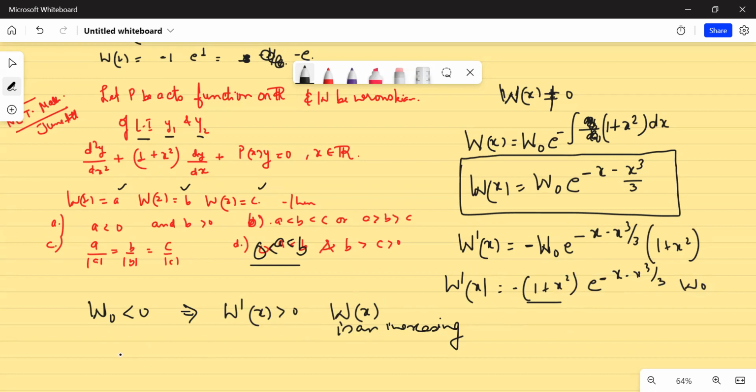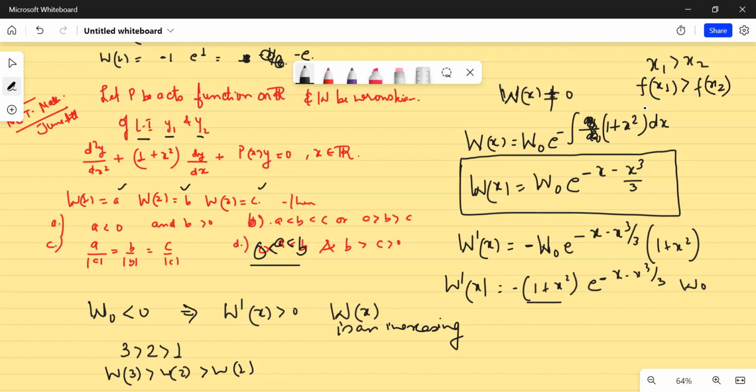If the Wronskian is an increasing function, given that 3 is greater than 2 is greater than 1, Wronskian at 3 would be greater than Wronskian at 2, would be greater than Wronskian at 1. You know from the definition of an increasing function, if x1 is greater than x2 and f is increasing, then f of x1 should also be greater than f of x2. So by that way, I can write that W3, that is C, is greater than B is greater than A.